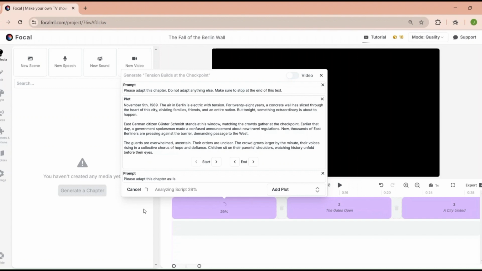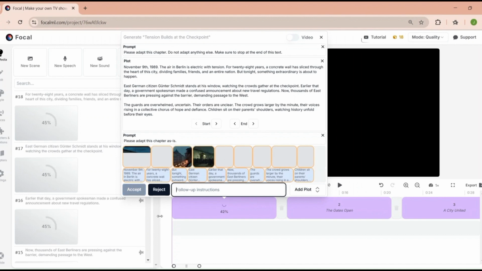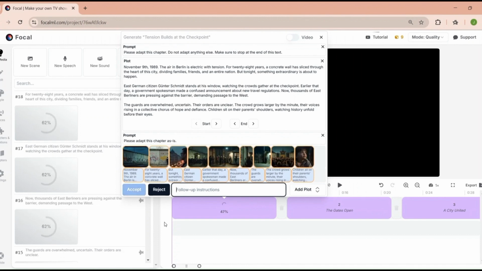But here's the thing, this technology is evolving fast. I genuinely believe that platforms like Focal ML have the potential to democratize filmmaking. Imagine, anyone with a story to tell can use these tools to bring their vision to life.